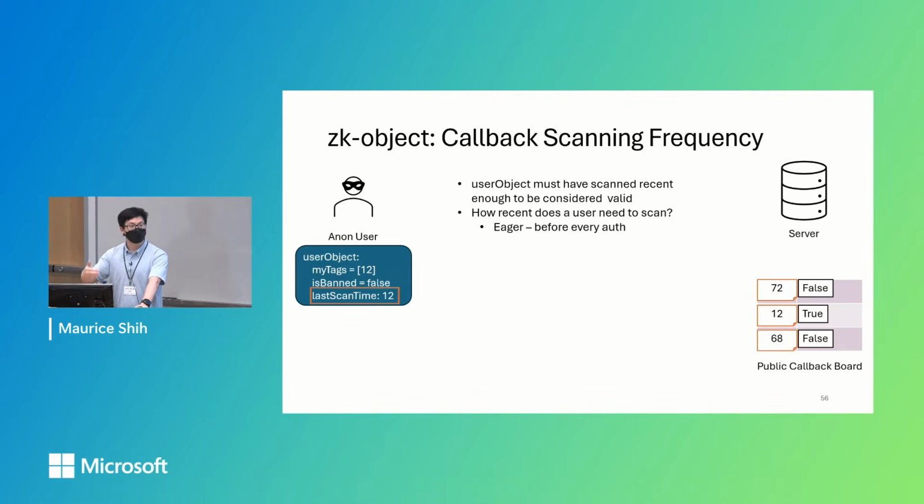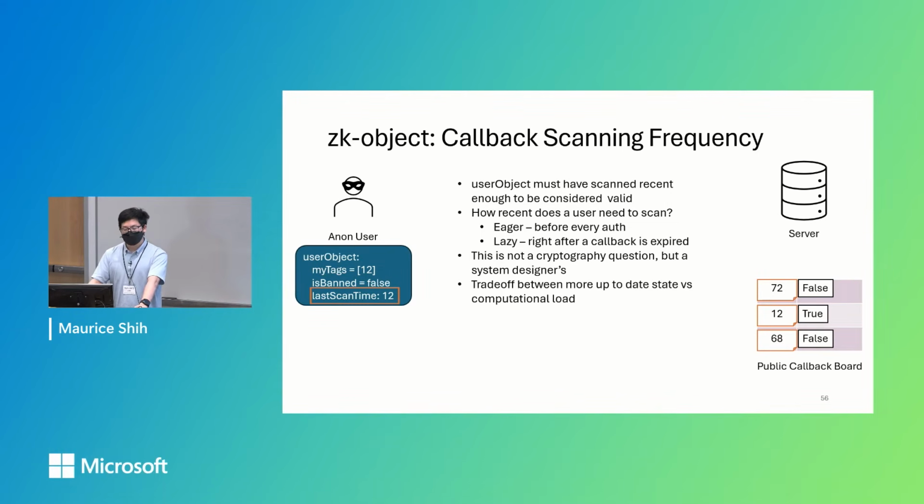So then that ensures that it's the most up-to-date state. Or the lazy where after a callback expired, check to see if any callback was uploaded. Yeah, so this is a system designer's choice since it's more computational load versus how up-to-date you want.